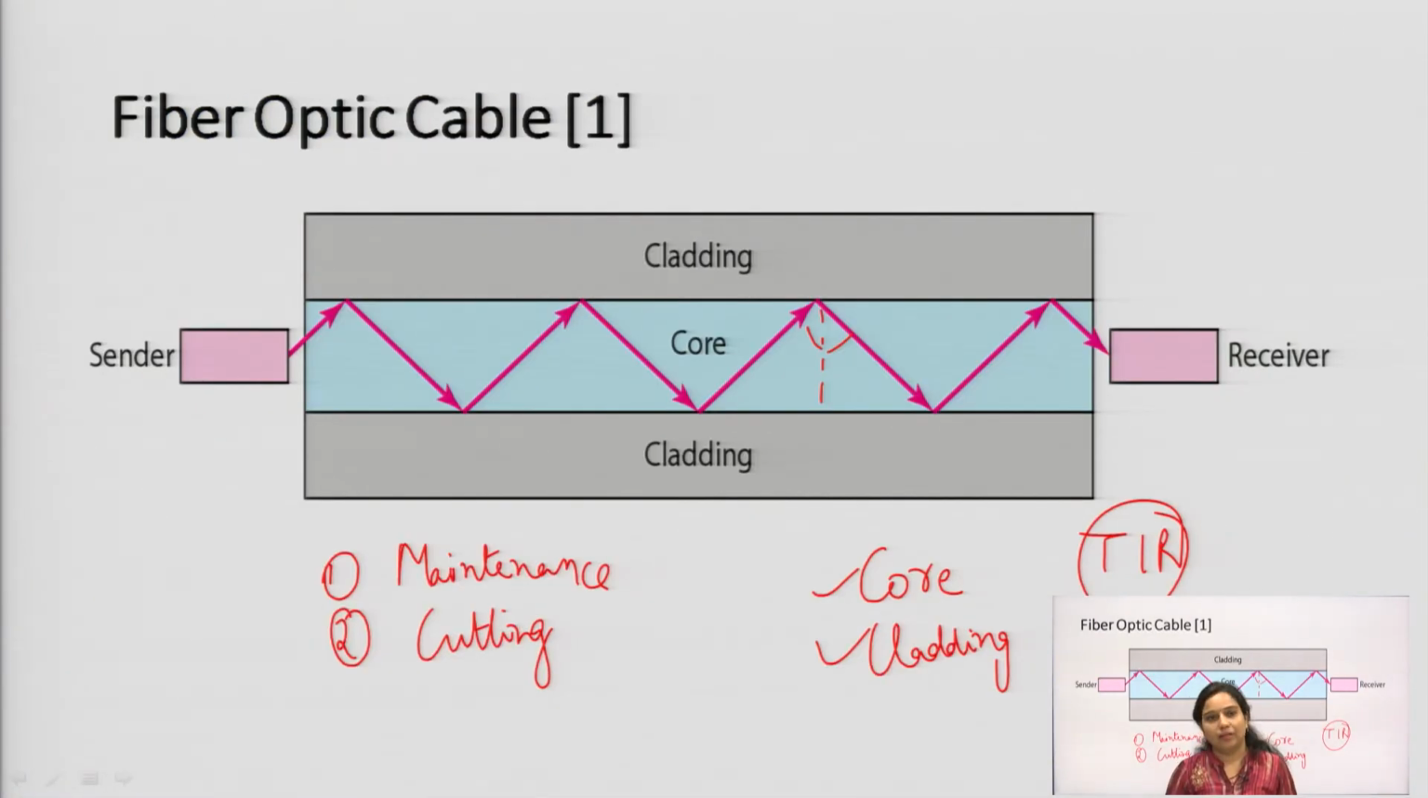Then next comes the fiber optic cable, which is made up of the core and cladding, and is based on total internal reflection. The disadvantage of the fiber optic cable is the maintenance. If any kind of problem occurs in the construction, then the cutting or splicing of that particular optical fiber cable is very costly, and it needs special attention.